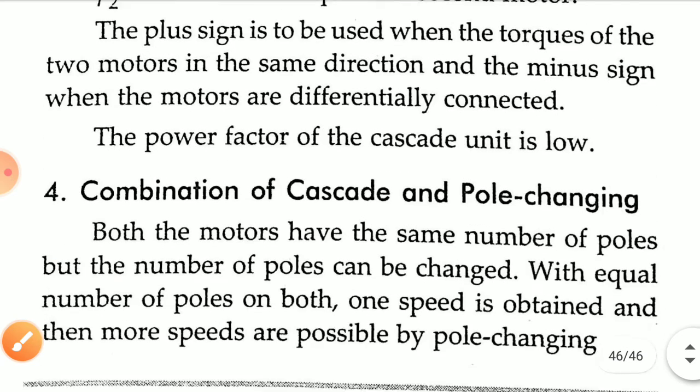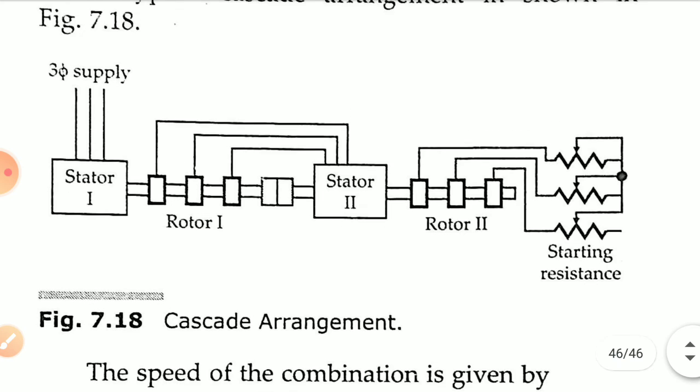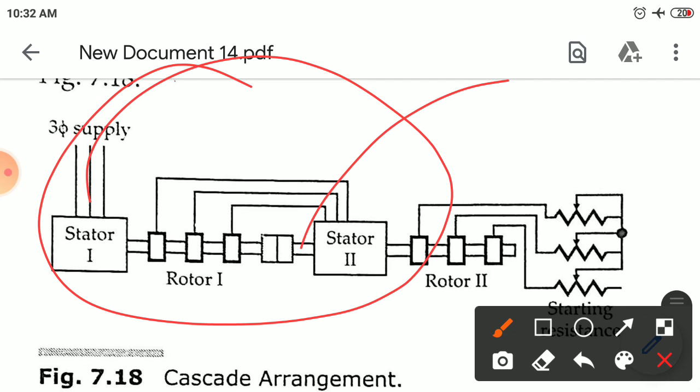Another method is the combination of cascaded and pole changing. Both motors have the same number of poles, but the number of poles can be changed. With equal numbers of poles on both, one speed is obtained, and more speeds are possible by pole changing. So cascade connection of induction motors along with pole changing is also helpful for speed control of the induction motor.